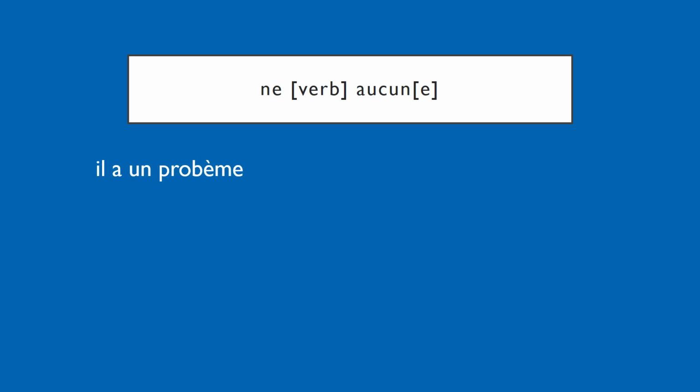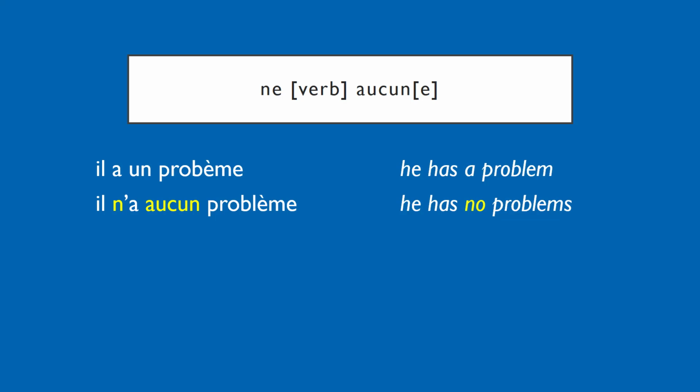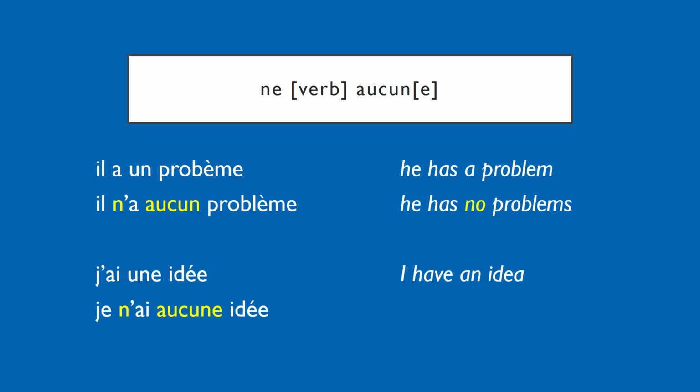So for example, il a un problème is he has a problem. The opposite of that, il n'a aucun problème, he has no problems. And we're using aucun here because problème is masculine. If, though, we said j'ai une idée, I have an idea, because idée is feminine, the opposite would be je n'ai aucune idée, I have no idea. So that shouldn't be too difficult. Like I said, structurally it's very much the same as other negatives with simple tenses, but just to make sure that aucun or aucune agrees with the following noun.